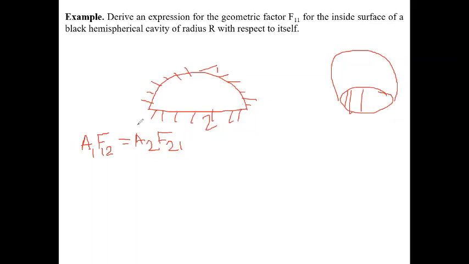Now the radiation from 1 to 2 equals that from 2 to 1, so A1 F12 equals A2 F21. Now for the summation rule for one surface, F11 plus F12 equals 1. Here you have to find F11. Clear? So first we find F12. From this we can write F11 equals 1 minus F12.